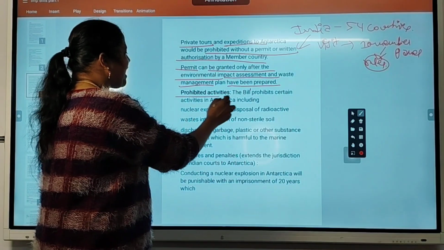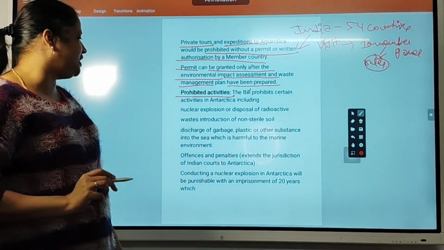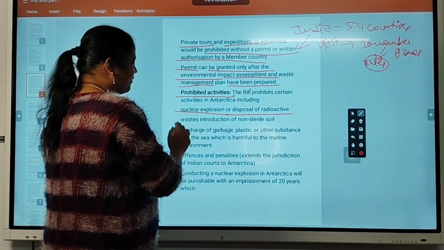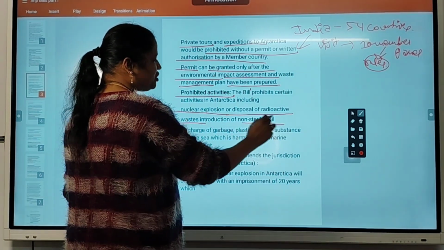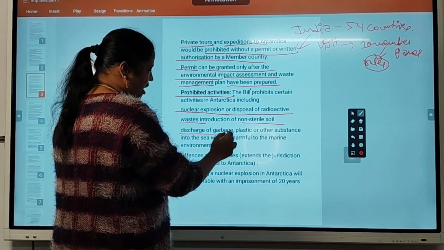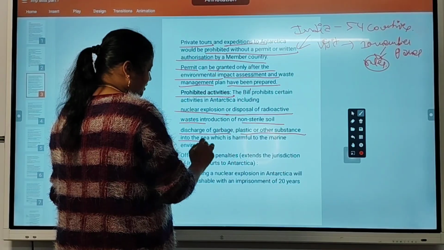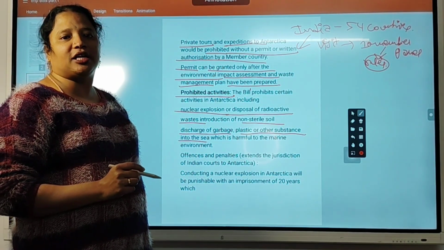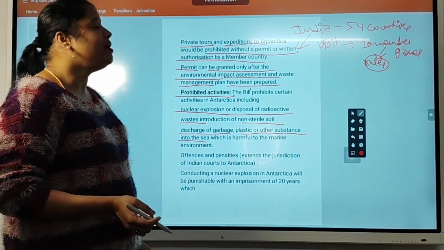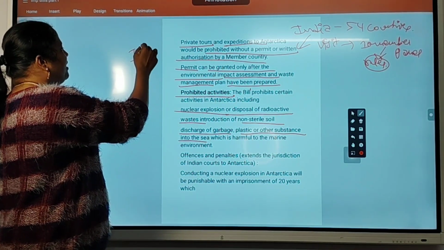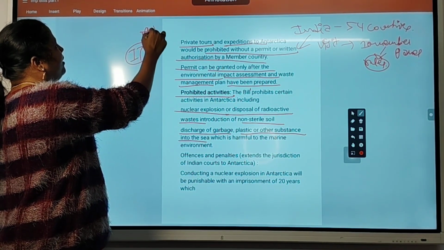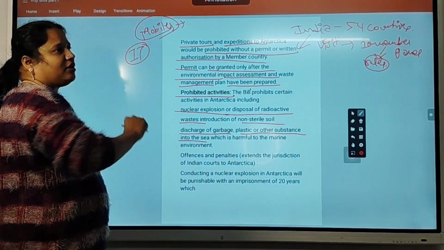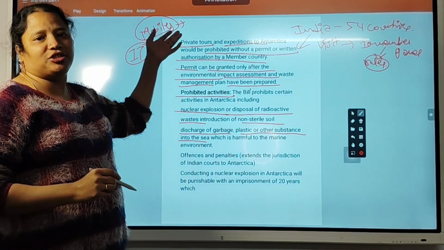Okay, prohibited activities. What are the prohibited activities in Antarctica? Nuclear explosion, disposal of radioactive wastes and non-sterile soil, discharge of garbage, plastic, other substances into the sea. Some countries can't dispose of technology items. Every year many mobiles will be dumped, so they can't dump this waste anywhere.